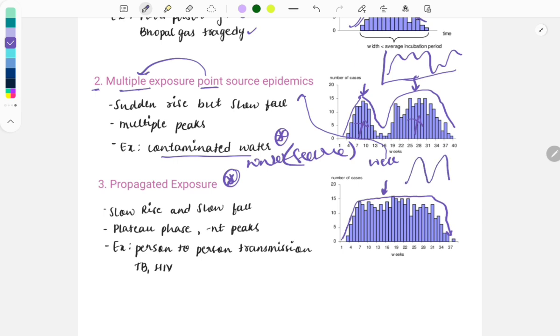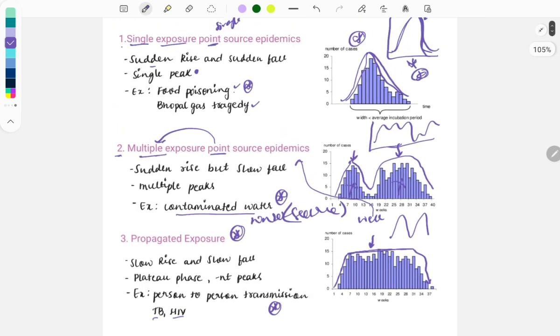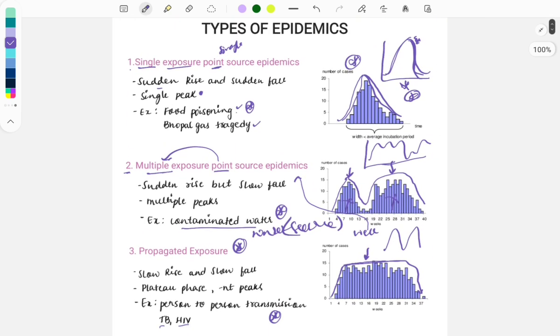तो केसेस आने के बाद, राइज होने के बाद में कंप्लीट प्लेटो फेज़ हो रहा है यहाँ पर. तो this kind is seen in person to person exposure, and examples are TB and HIV. So this kind of infectious diseases which spread from person to person are examples of the propagated exposure. So this was a quick review of the types of epidemics, and these are asked in the FMG, image based and clinical cases.